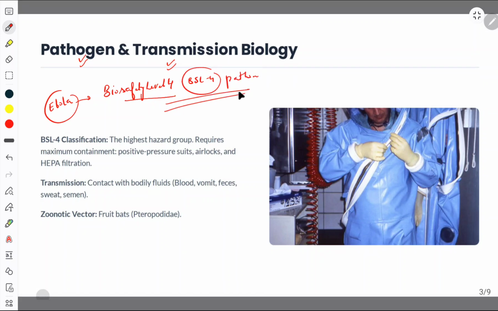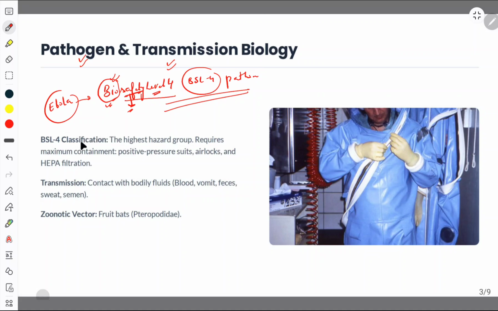Remember this name: Ebola is classified as BSL-4 or biosafety level 4. See the name: bio means biological, safety concerns, and the level, meaning to which level it is contained. So for Ebola, it is a BSL-4 pathogen.